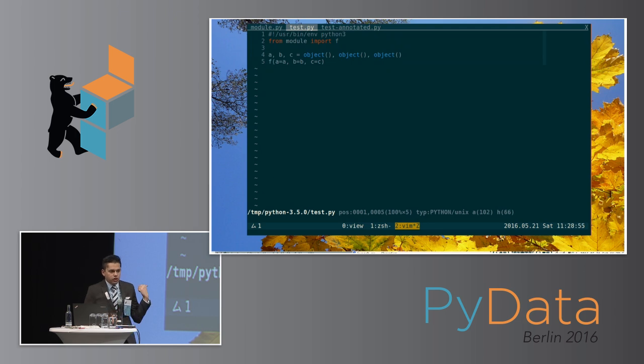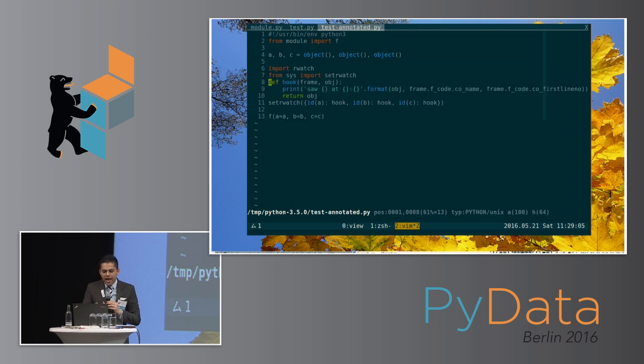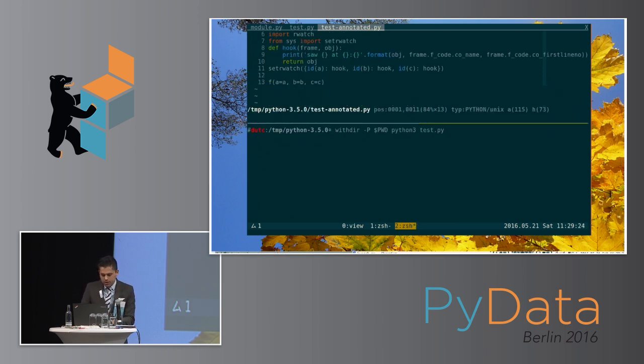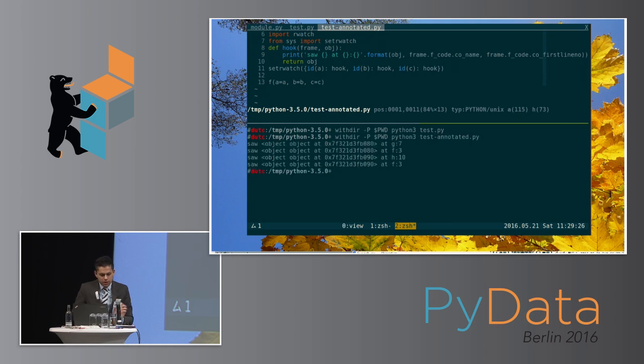So I might have some test code that looks like this. Here's my library code, my test code, and it creates 3 objects, A, B, and C, and it just passes them to F. And what I can do is I can just annotate them like this. Instead of passing those 3 objects, I just set an RWatch on all 3 of the objects. So I set that hook on A, B, and C, and then when I run this, you can actually see, I wanted to test annotated. You can see that the RWatch was able to statically determine what function and the line number where each of those arguments were looked at.